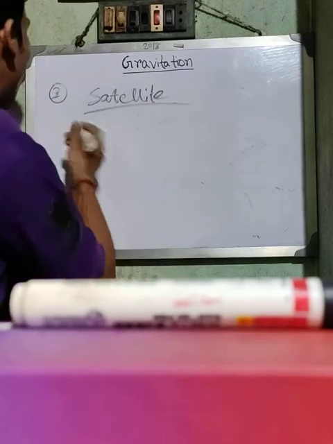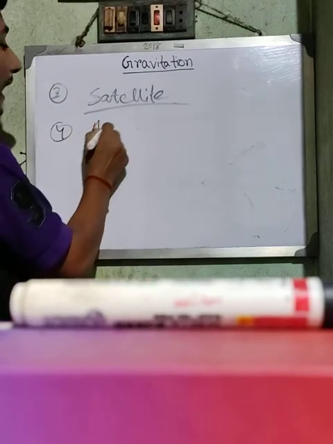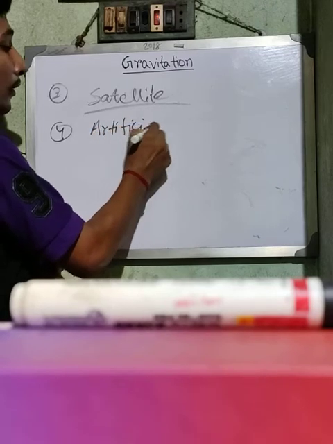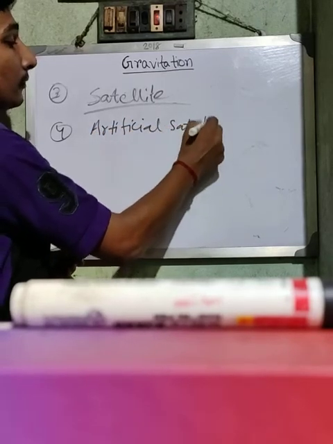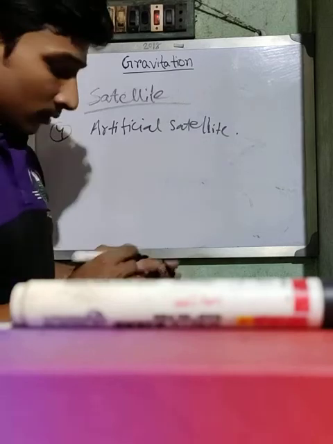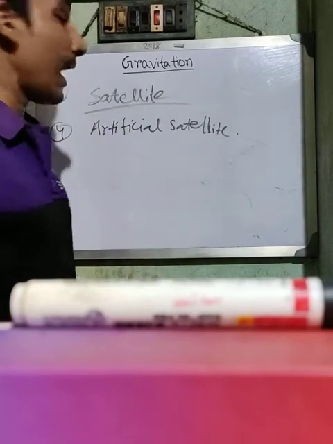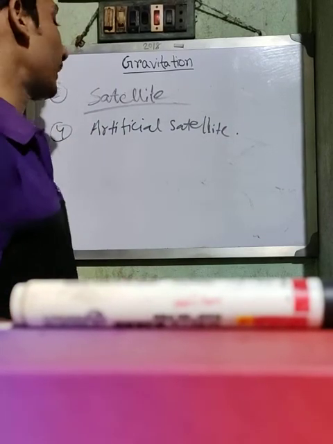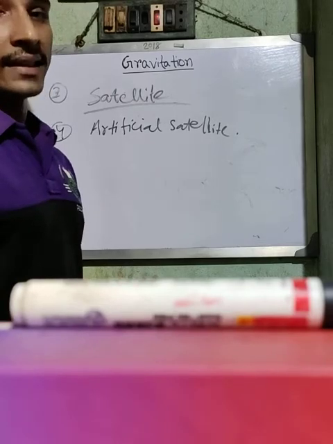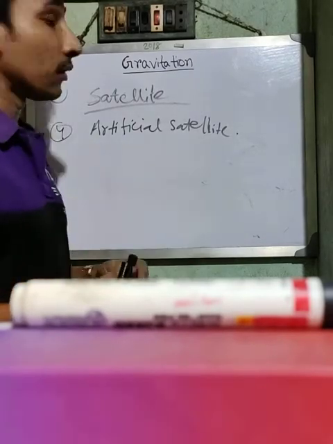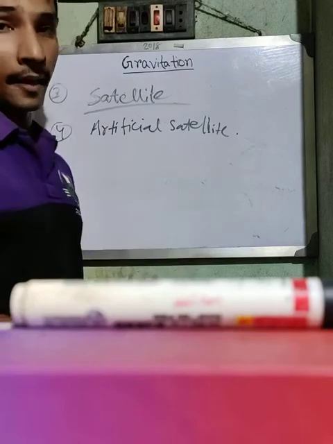Fourth is artificial satellite. If any planet has a large force of gravitation, then we can place an artificial satellite around that planet.